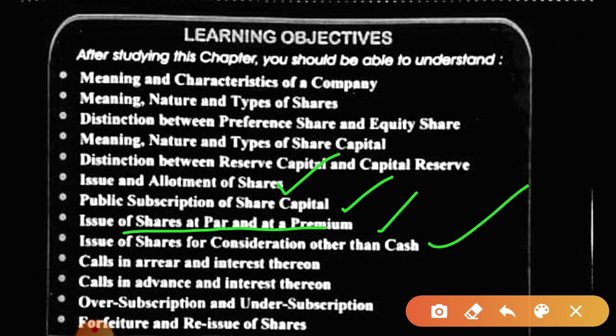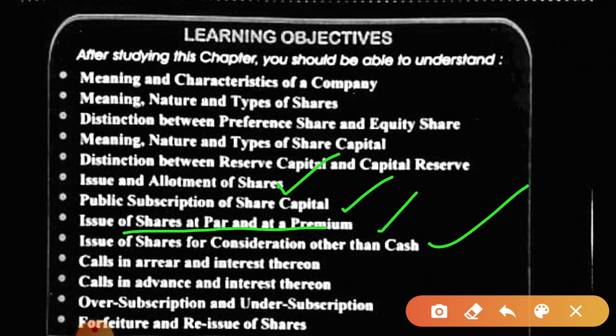Then we had another topic, issue of shares for consideration other than cash, and these are issued to either underwriters, promoters or vendors. For whom it is issued will be mentioned in the question. If it is issued to underwriters, that means it is issued for underwriters' commission.